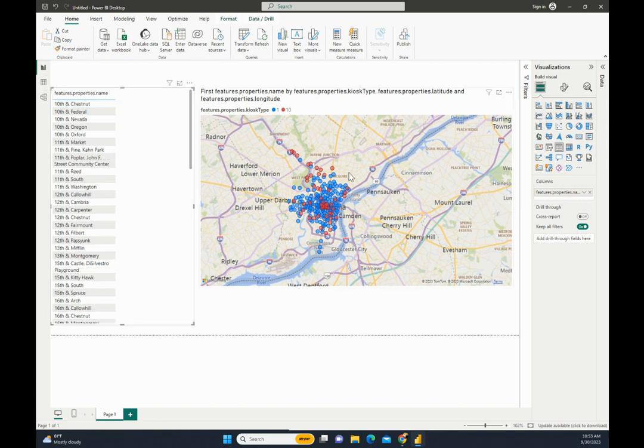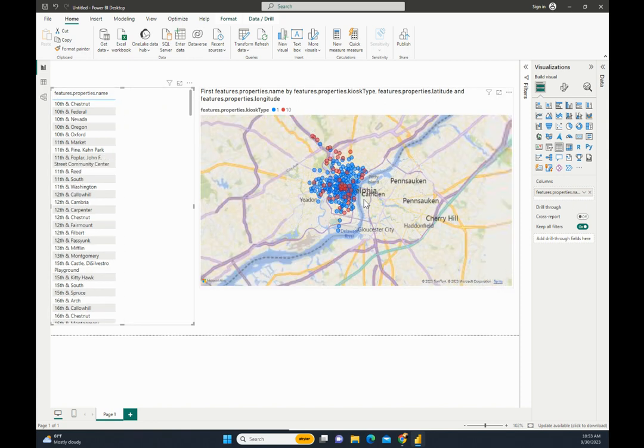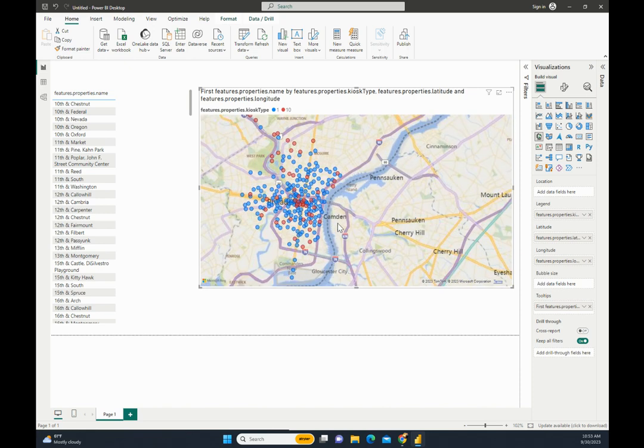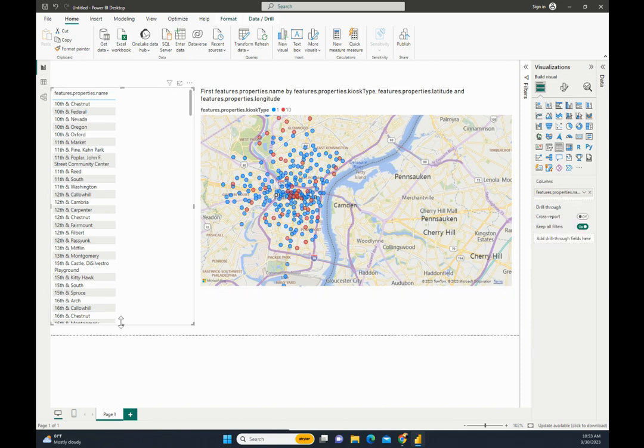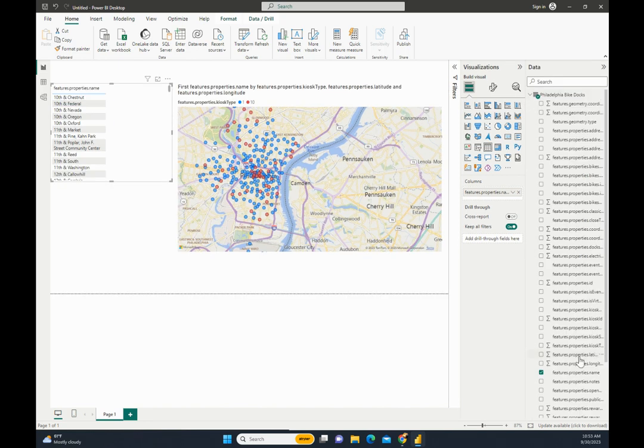It's hard looking at this in the different colors. I have red for the kiosk type 10. Kiosk type 1 is blue. I can't really tell which one would be touchscreen.